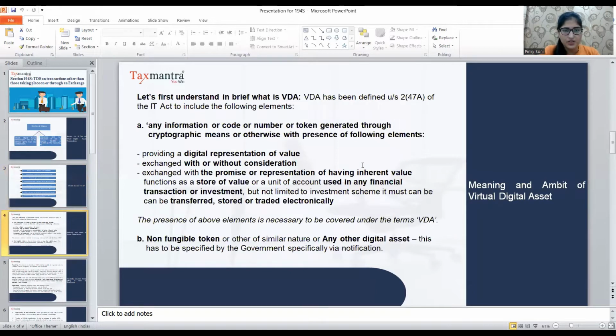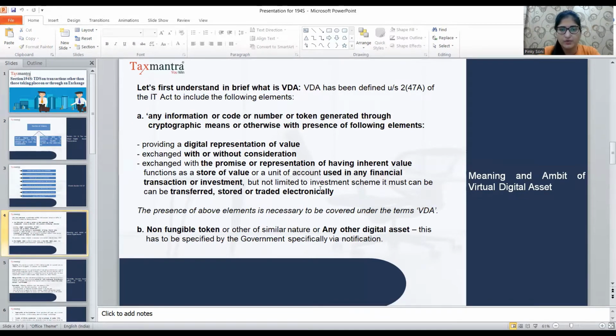Now, let us first understand in brief what VDA is. It is any information or code or number or token generated through cryptographic means or otherwise, with the presence of the following elements. Those elements are providing a digital representation of value exchanged with or without consideration, exchanged with the promise or representation of having inherent value, functioning as a store of value or a unit of account, used in a financial transaction or investment, but not limited to an investment scheme.